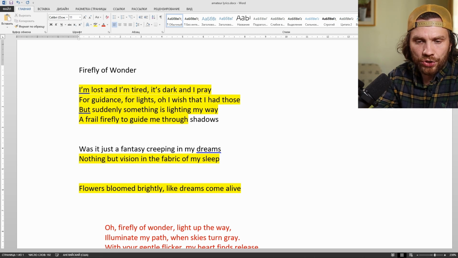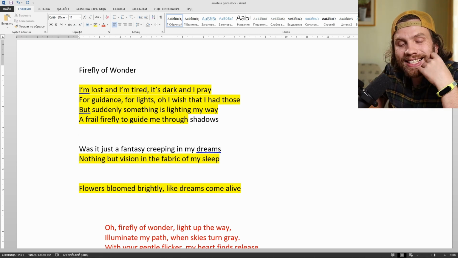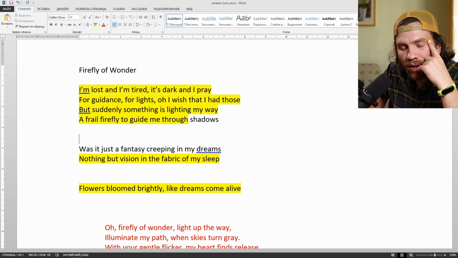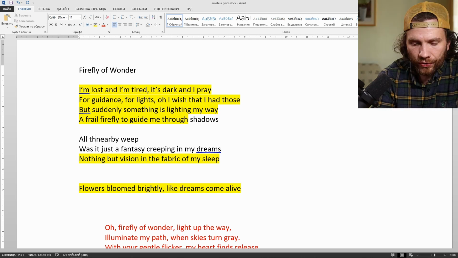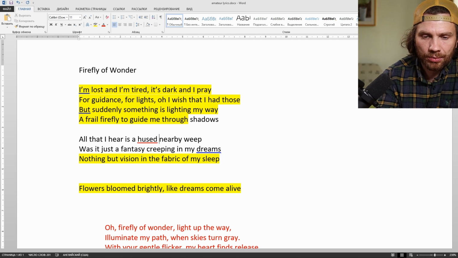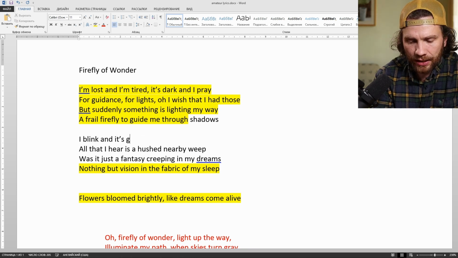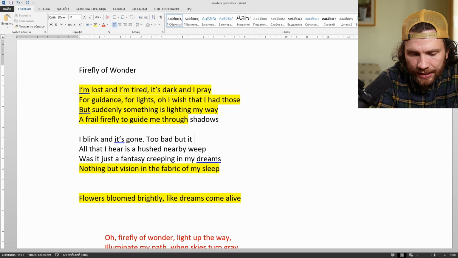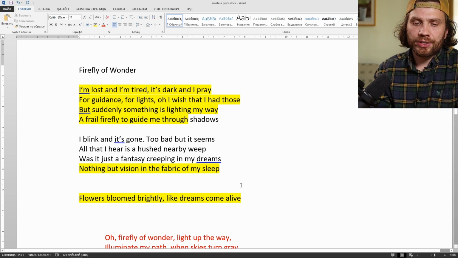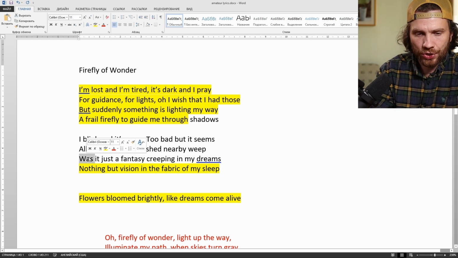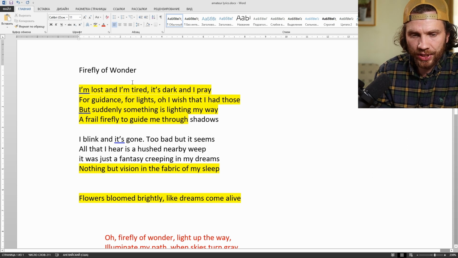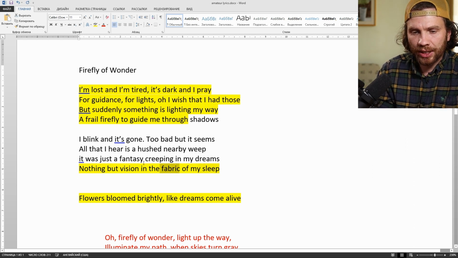Nothing but a vision in the fabric of my sleep. The character is sad that he lost the firefly, rhyming with my sleep. All that I hear is a hushed nearby weep. I blink and it's gone. Too bad, but it seems. All that I hear is a hushed nearby weep. It was just a fantasy creeping in my dreams, nothing but vision in the fabric of my sleep.